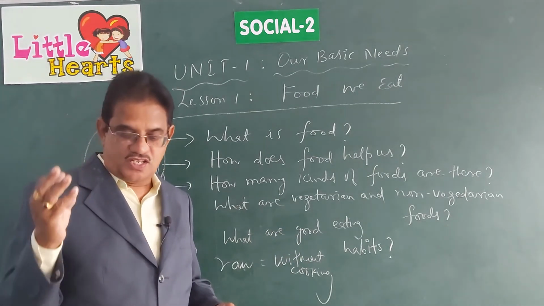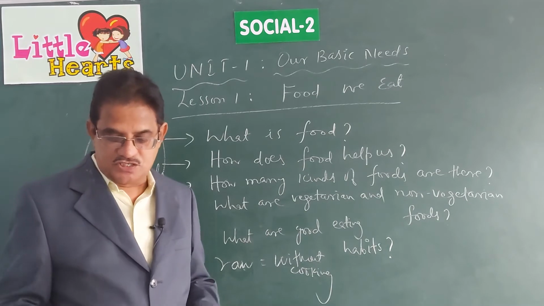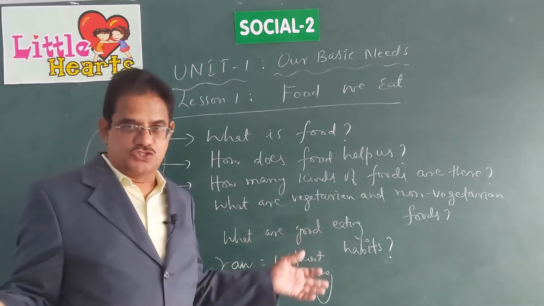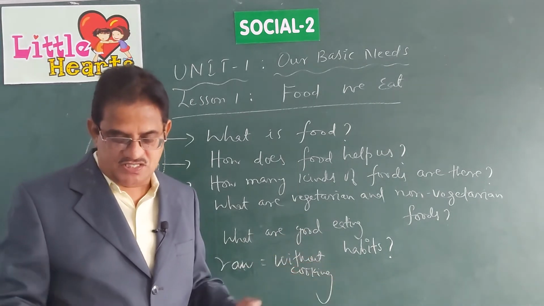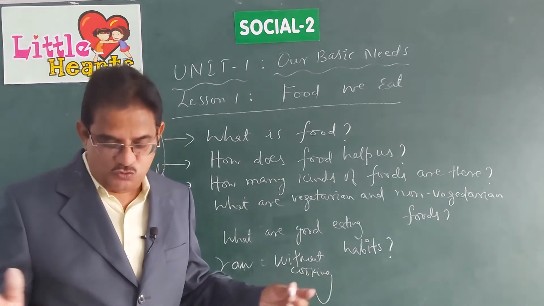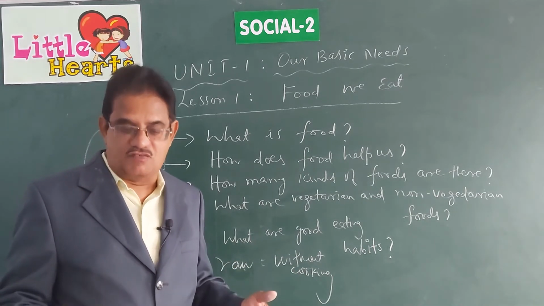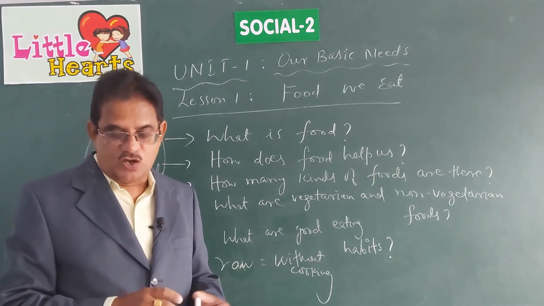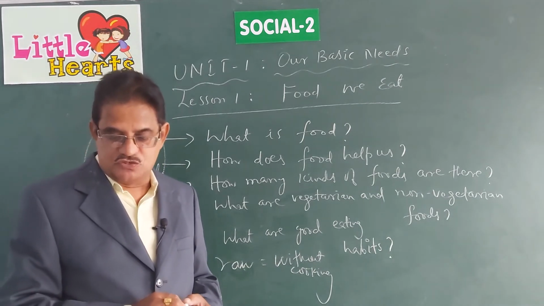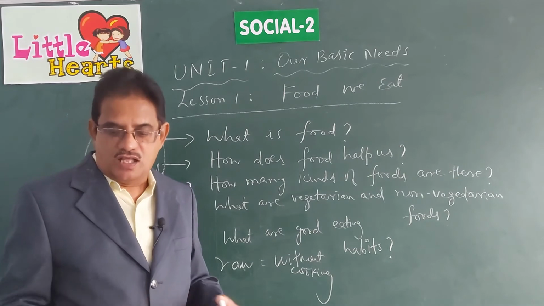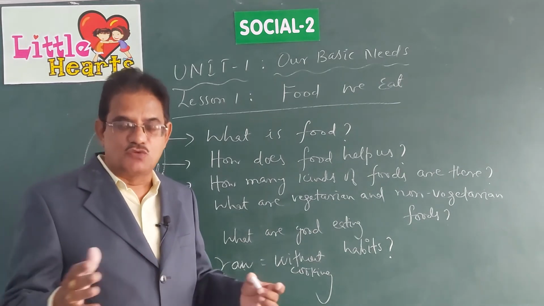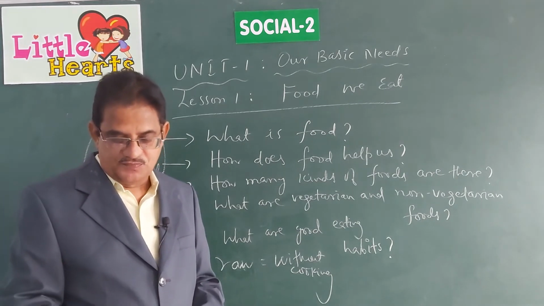So what are the food items that we eat without cooking? Like onions, carrot, tomato and all the fruits. All kinds of fruits can be eaten raw. We need not cook fruits. Some vegetables like onion, carrot, tomato can be eaten raw, and of course, all the fruits also.